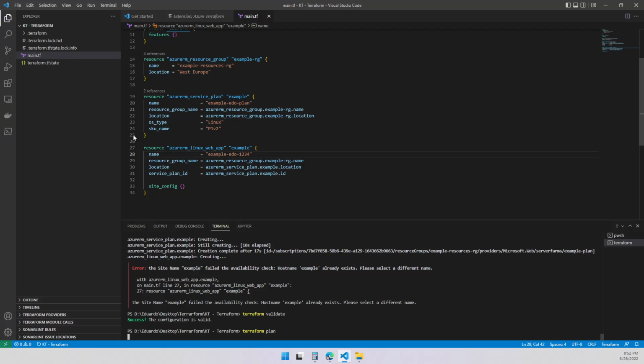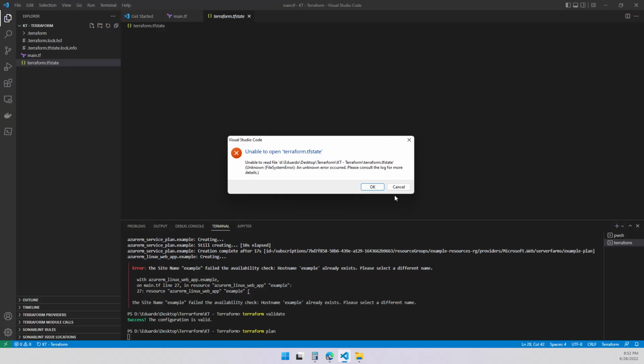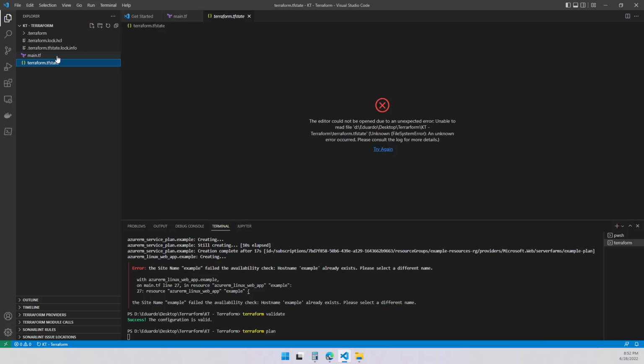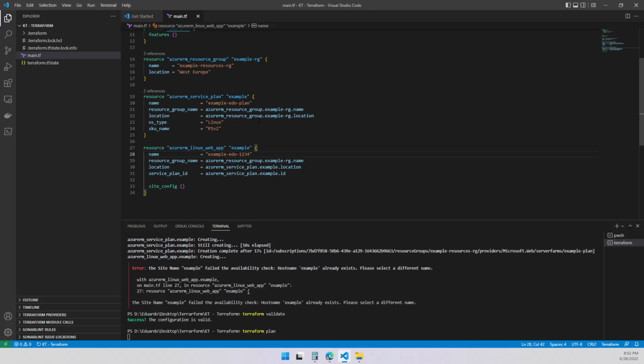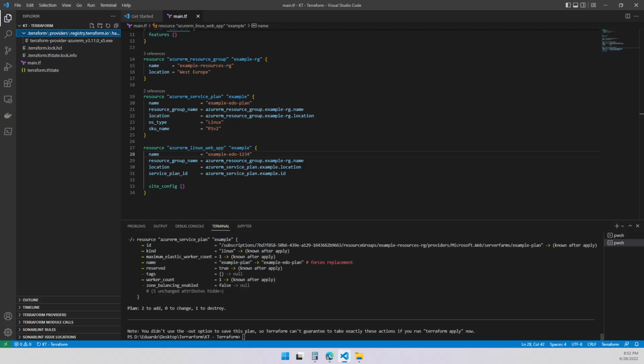And this one, the state file, we're going to show you the state file. It's locked, so we cannot use it right now. But once it's done, we might take a peek at it and see what it's doing. All right, it's refreshing. Let's see what it says over here.